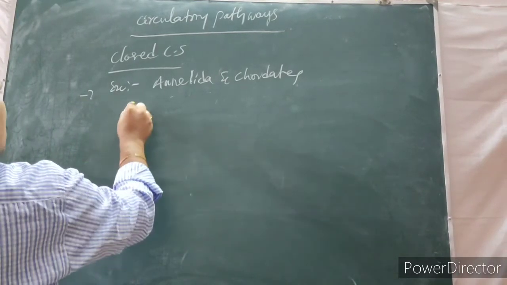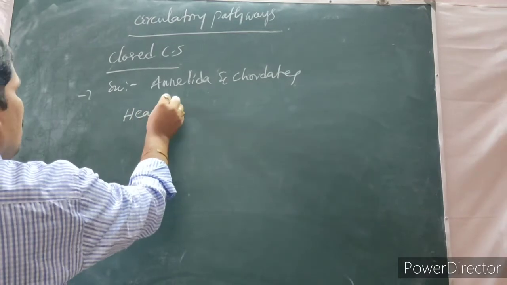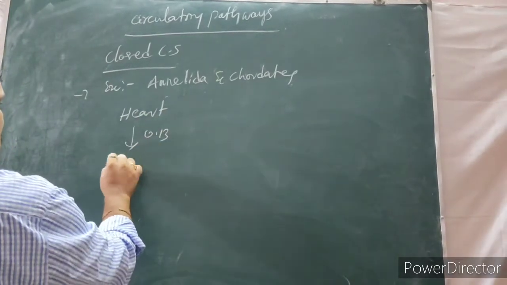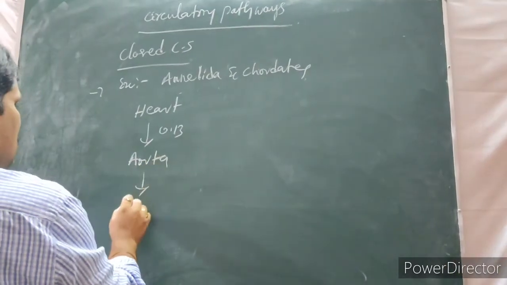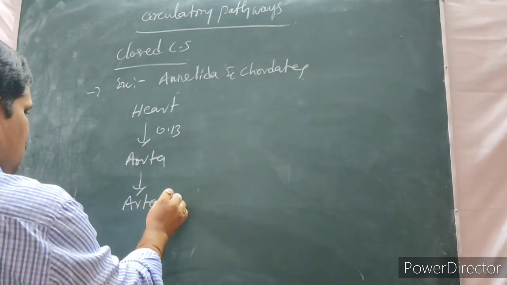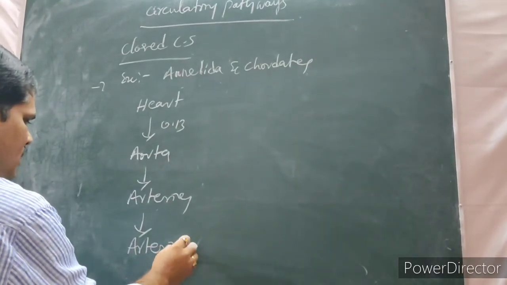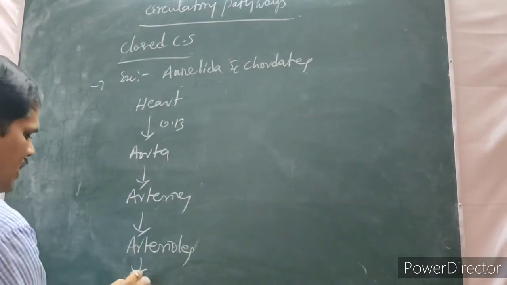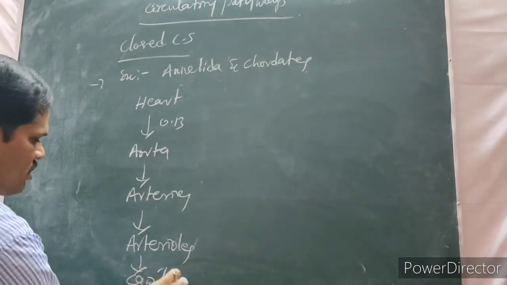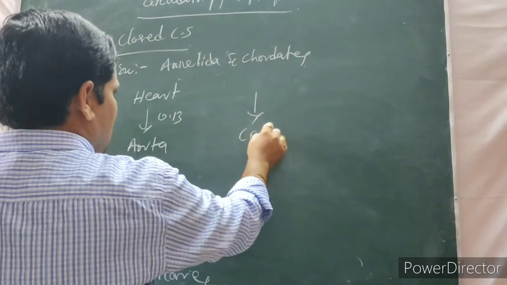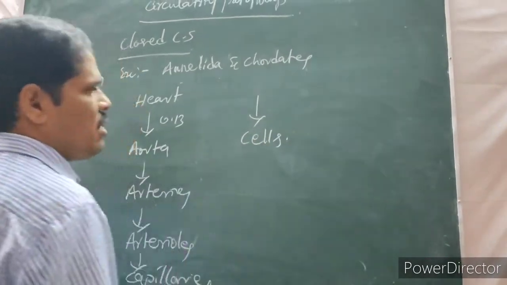If you observe the closed circulatory system, the heart pumps oxygenated blood to the aorta, then aorta to the arteries, arteries to arterioles, arterioles to capillaries, capillaries to cells of the body.